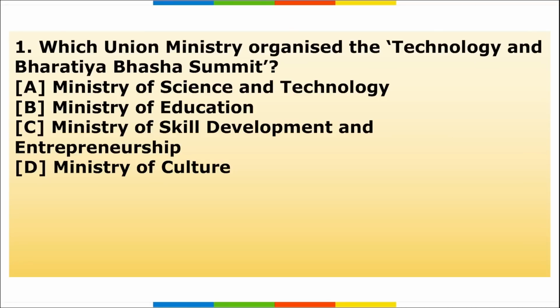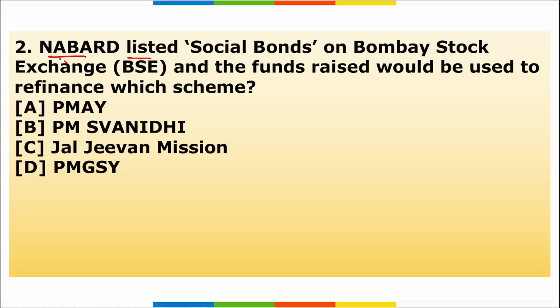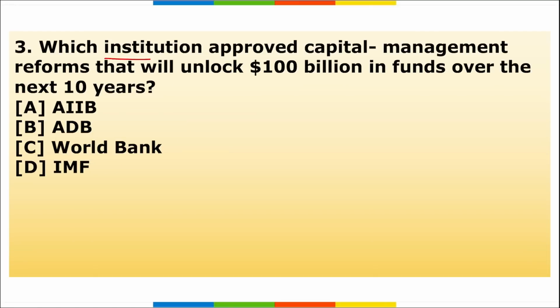Next, let's move to homework. First, which union ministry organized the Technology and Bharatiya Bhasha Summit? Second, NABARD listed social bonds on Bombay Stock Exchange, and the funds raised would be used to finance which scheme? Third, which institution approved a capital management reform that will unlock $100 billion in funds over the next 10 years? So these are your 3 homework questions, friends.